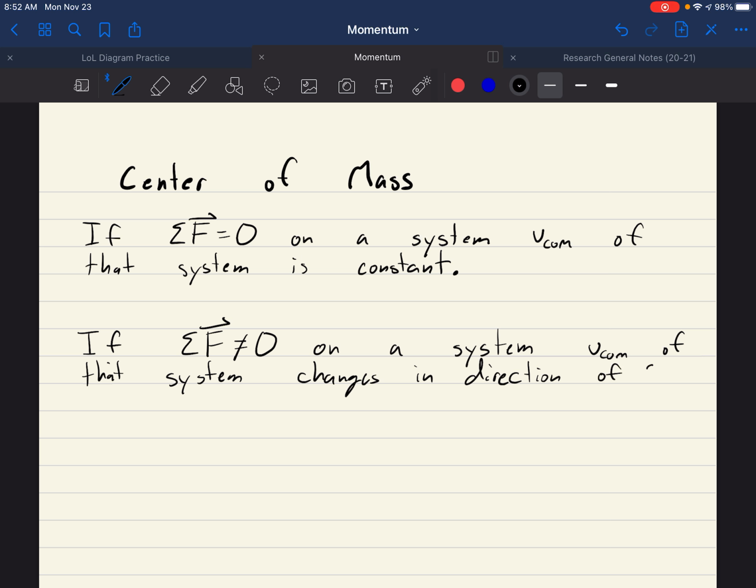of net force. In other words, we could actually use the impulse momentum equation on the whole system. So I could say the net force on a system times the time over which it's applied is actually equal to the change in momentum of the system.